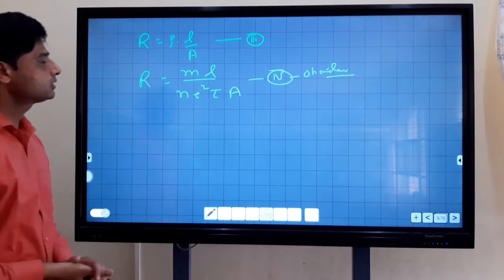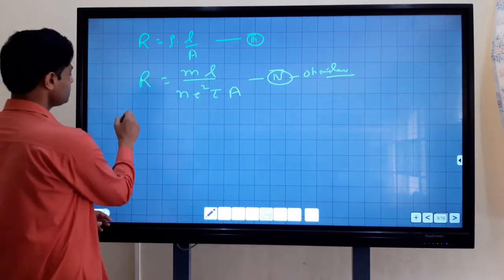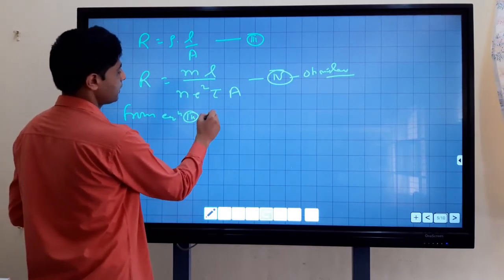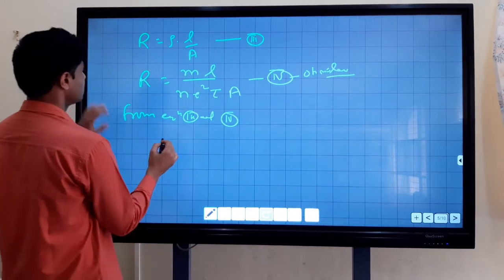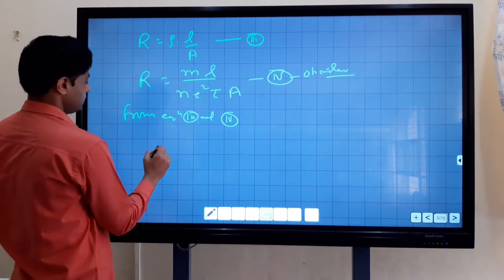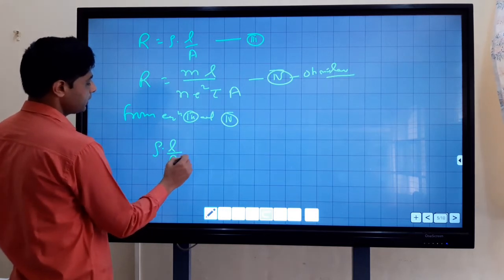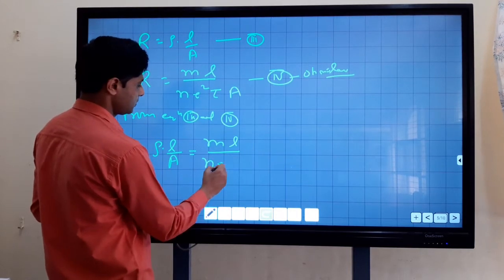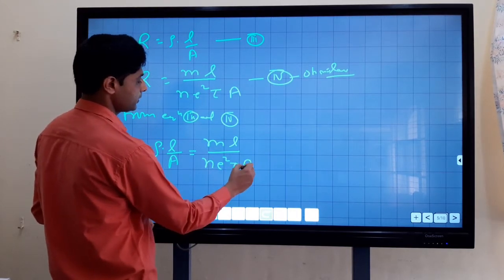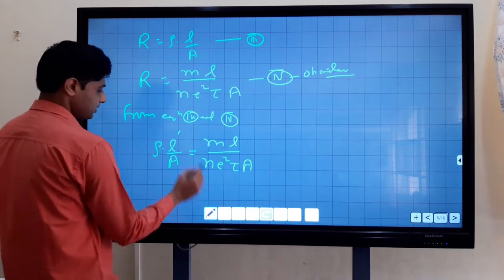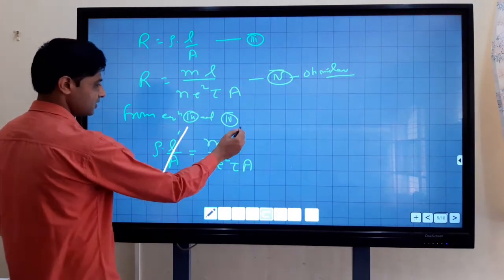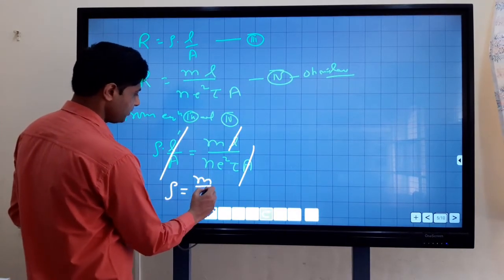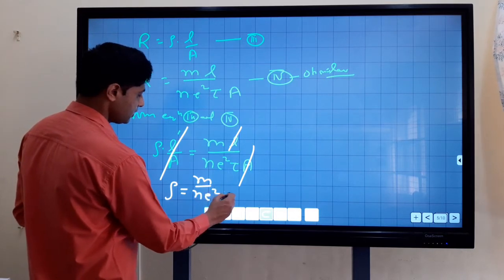So by comparing equation third and fourth, rho L upon A equal to m l upon n square tau A. The common terms cancel, so rho equal to m upon n square tau.